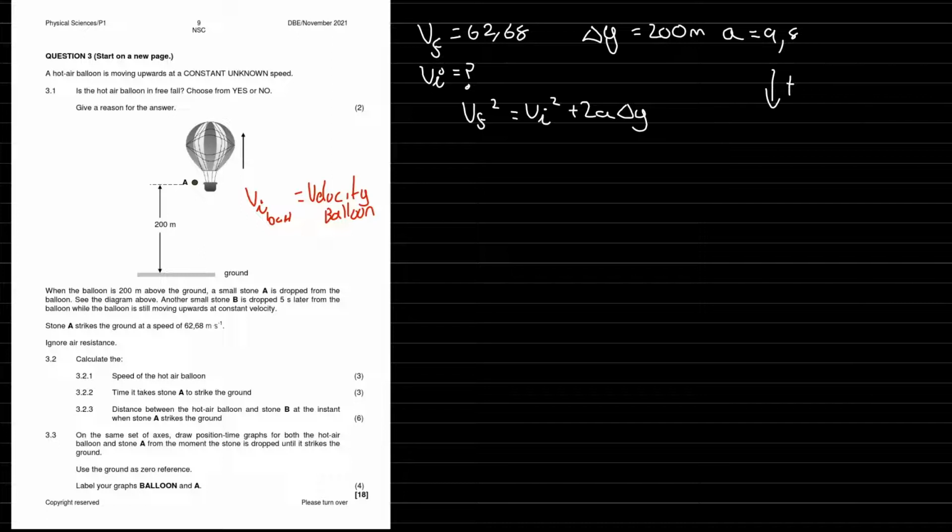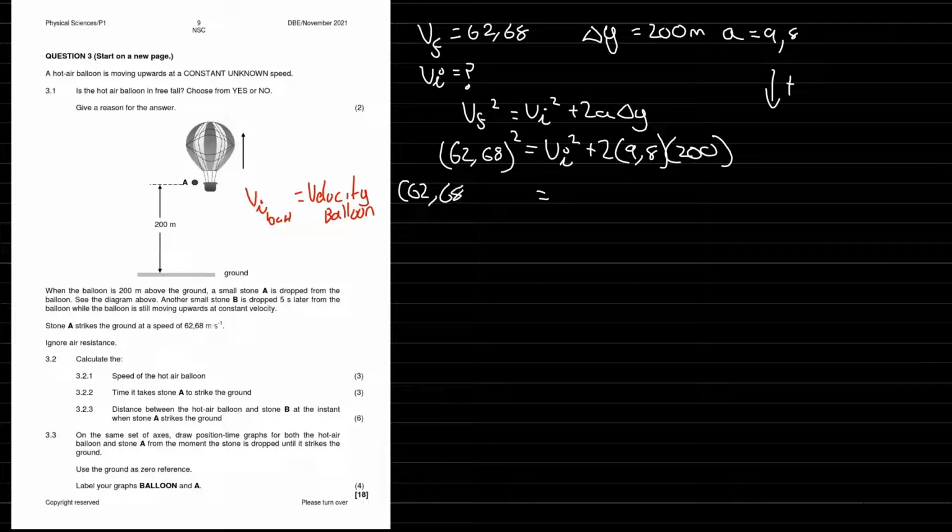Alright, now we substitute in values. So this is 62.68, all squared, equals V initial squared, which is what we're solving for, plus 2 times 9.8 times delta y, which is 200. So now we bring over the 2.